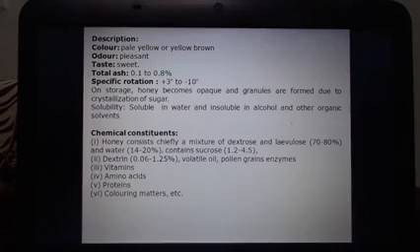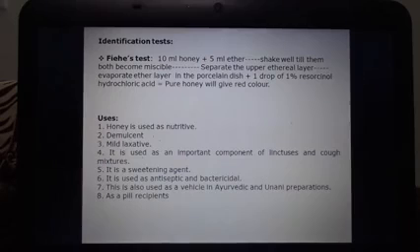Regarding chemical constituents, mainly it consists of a mixture of dextrose and levulose, approximately 70 to 80%. So it is the major active constituent, with water 14 to 20%, sucrose 1.2 to 4.5%, then dextrin, volatile oil, pollen grains, enzymes, vitamins, amino acids, proteins and coloring matters as the minor components, but dextrose and levulose are the major components.